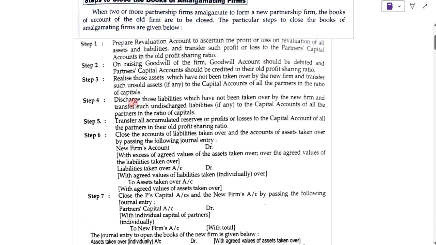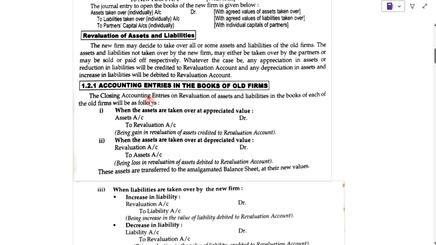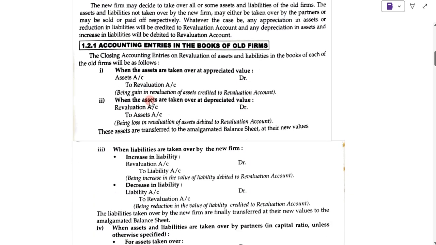So these 7 steps we have to follow while we are closing the books of accounts of the old partnership firm, meaning the firm which is amalgamating. Like A and B, C and D, these two are the old firms. They are closing their books of account, they are transferring their assets and liabilities to the new firm. So they will follow all these steps.